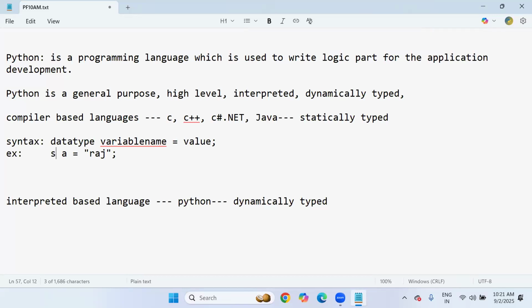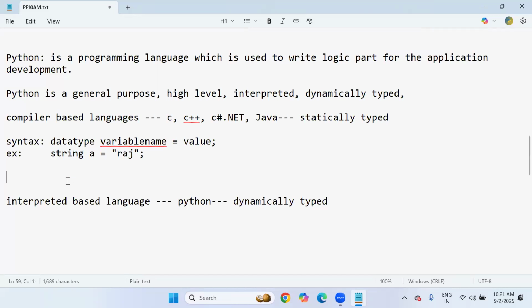So the programmer must have clarity on data types before starting execution. At the time of writing code, he should mention data types. That's why these languages are called statically typed. He should know very well what type of value he is going to assign and what data type to assign to the variable.